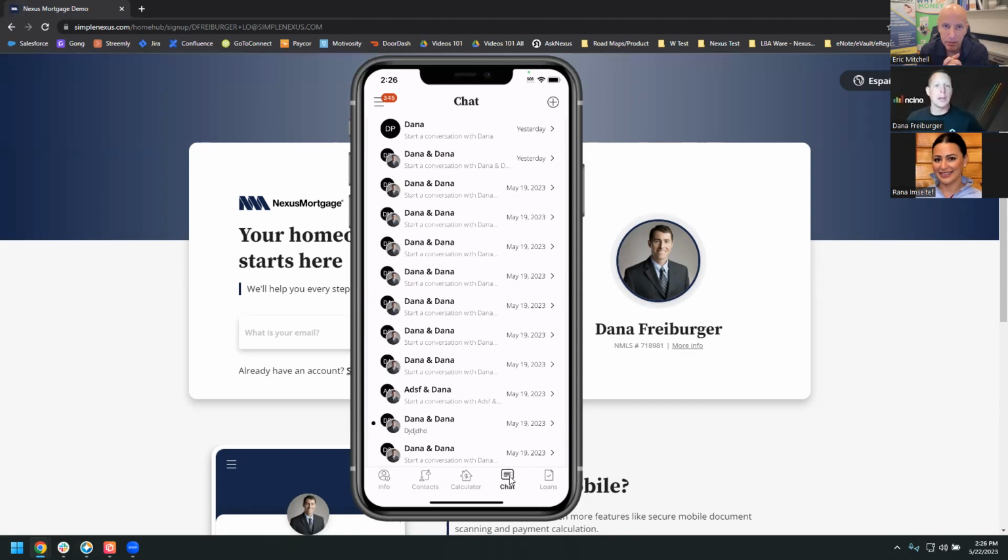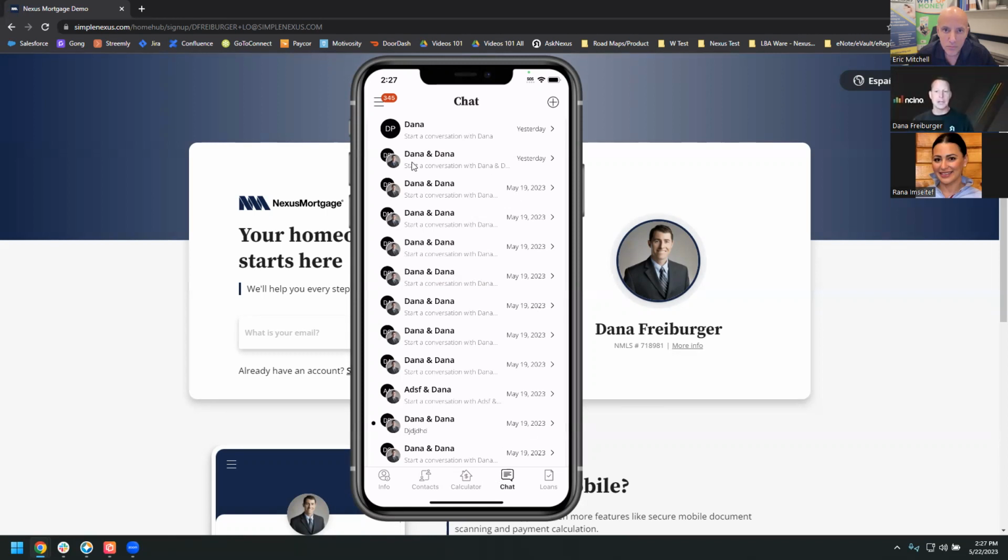Exactly. So when you share the app or the real estate agent shares the app and you tie in one of your real estate agents, that's going to immediately, automatically create a chat channel. So now the real estate agent can chat directly with you as a loan officer. They can chat directly with the borrower. So instead of having to check emails all the time or send text messages, very easily you can do a group chat with you as the loan officer, the real estate agent, and the borrower all in one. So you don't have to put all the different emails in there, or send out different text messages and keep track of it. The chat keeps it very well organized.